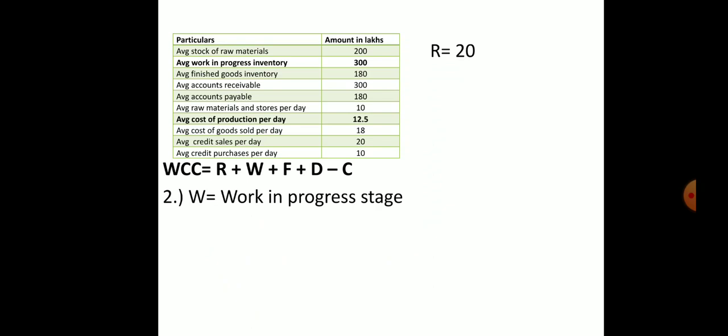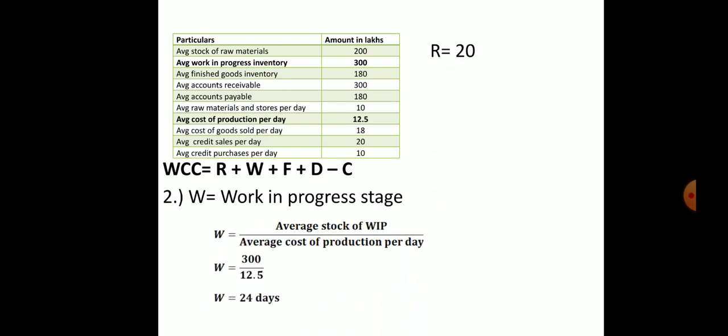Next we will calculate W. W is work in progress. The formula is average stock of work in progress divided by average production per day. I have highlighted that. Average stock of work in progress is 300, divided by average production per day, which is 12.5. If you divide that, you will get 24. So the value of the work in progress stage is 24 days. It will take 24 days for the raw material to go to the production line and start producing the product.